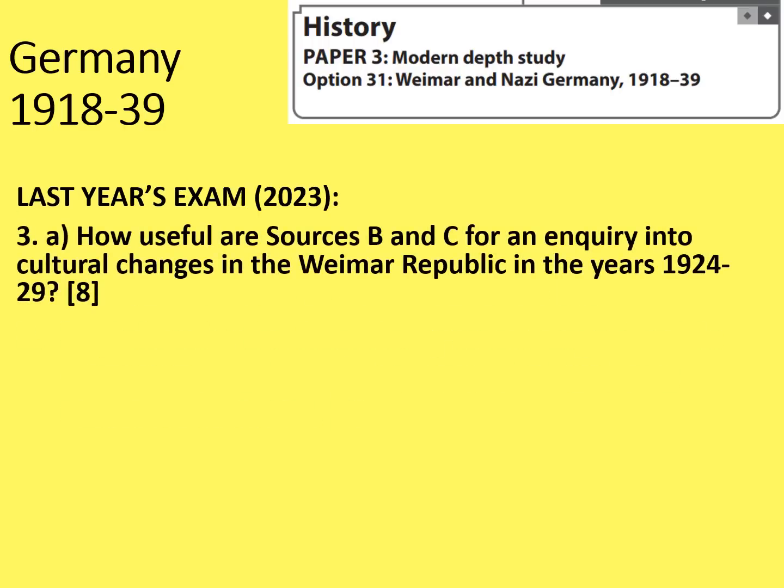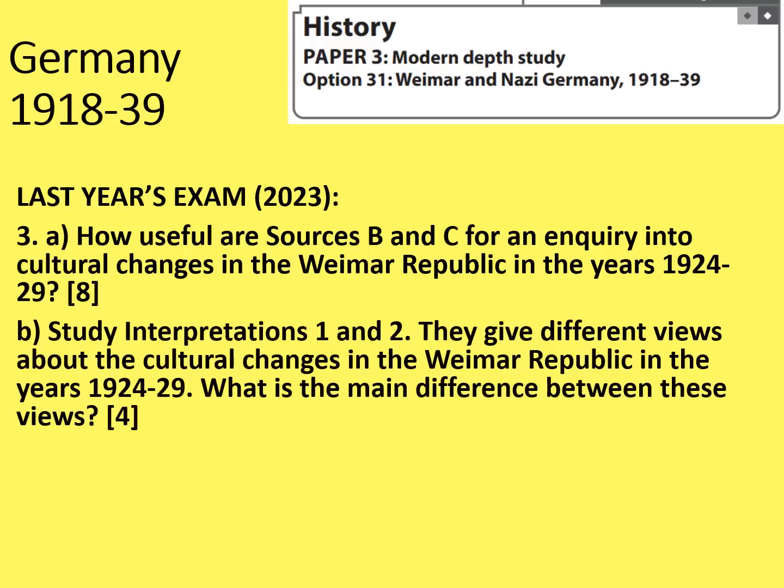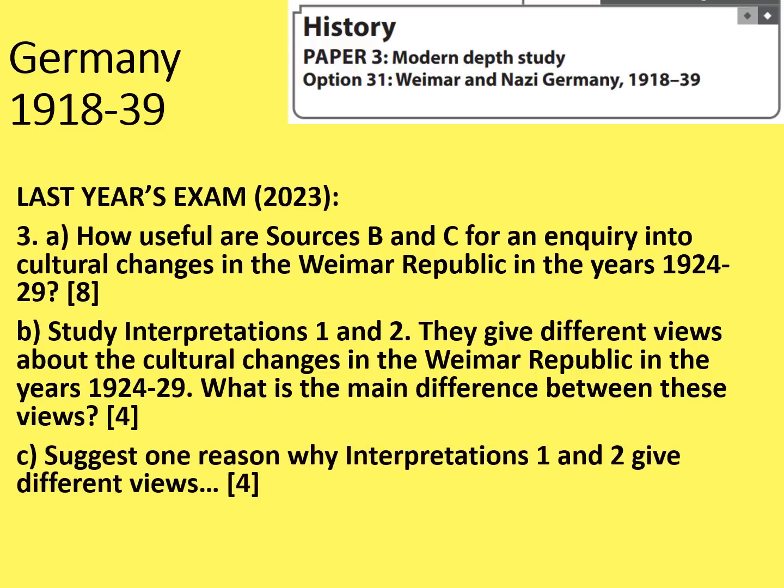Then part 3, which is all related to the same inquiry, was all about cultural changes in the Weimar Republic. So the first part of this was how useful are sources B and C for an inquiry into cultural changes in the Weimar Republic in the years 1924 to 1929. That was worth 8 marks. Then part B was study interpretations 1 and 2. They give different views about the cultural changes in the Weimar Republic in the years 1924 to 1929. What was the main difference between these views? And then suggest one reason why interpretations 1 and 2 give different views.